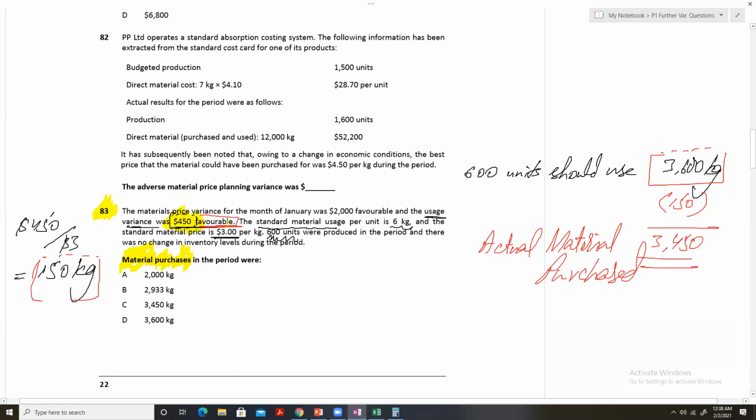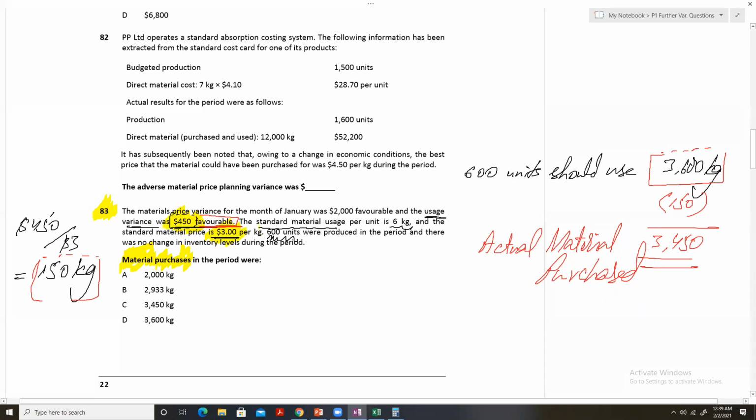When we are given variance in terms of dollars and we are told the standard rate, the standard price, we can convert this variance that is given in currency terms into quantity by simply dividing it by the standard material price.